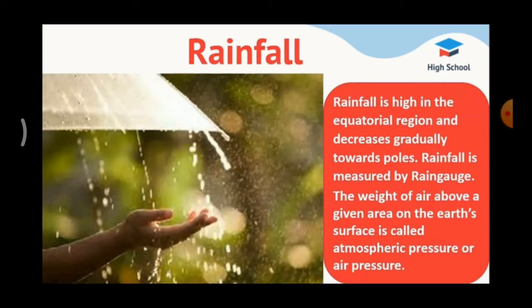It is the source of water for all purposes. There is a close relationship between temperature and rainfall distribution. So, there is a close relationship between which and which? Temperature and rainfall. Rainfall is measured by rain gauge. So, how can we measure the rainfall? We can measure the rainfall through a rain gauge.